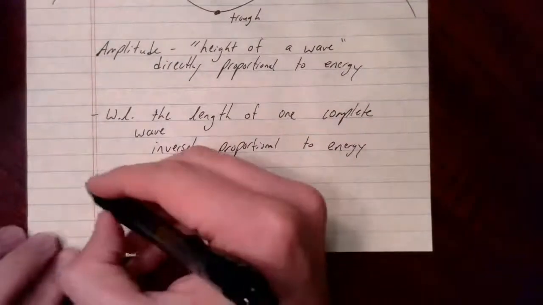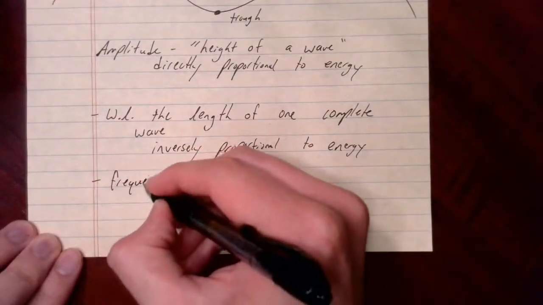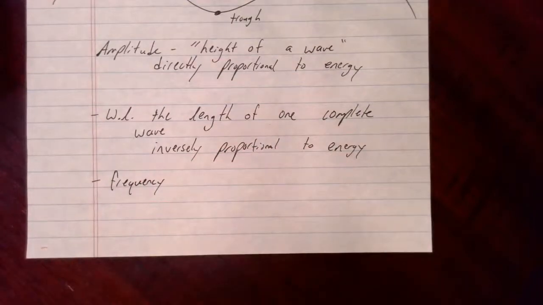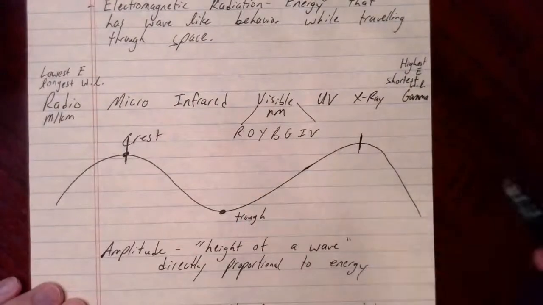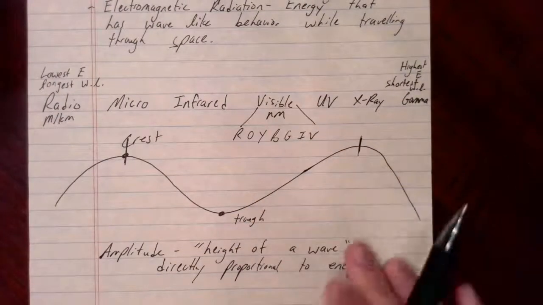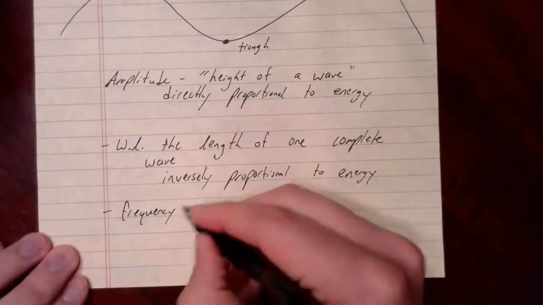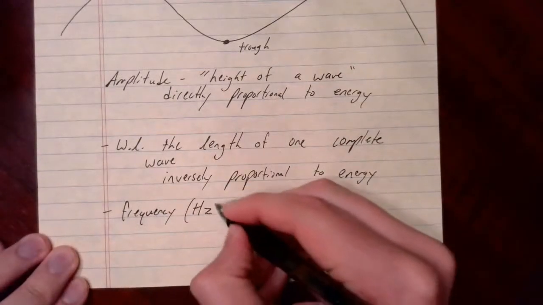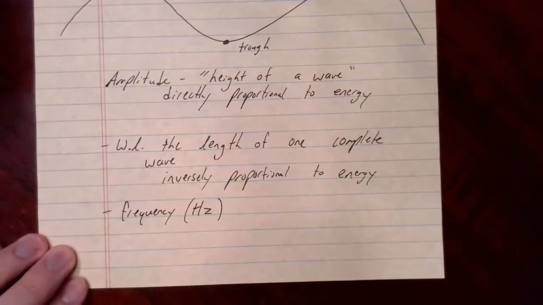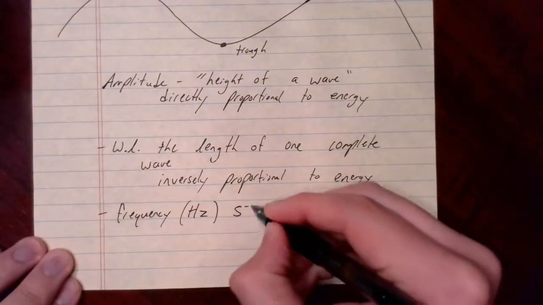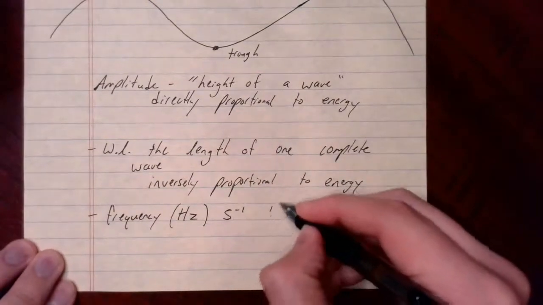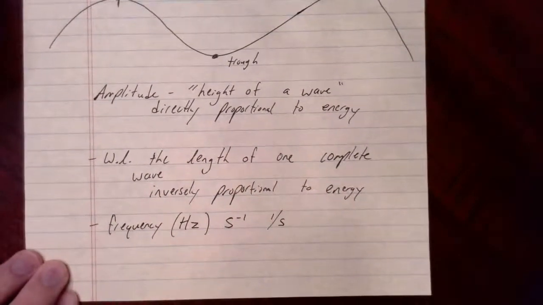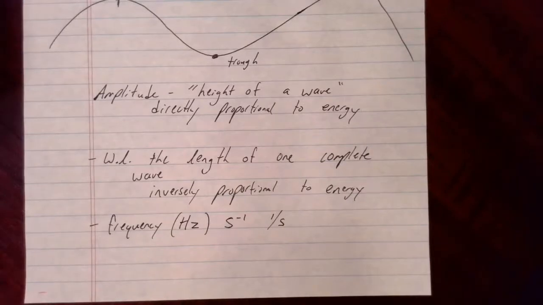Okay, so another term that we'll use to describe waves is frequency. So frequency is exactly what you think it would be. It is how frequently the wave occurs. So how often do we have a crest and a crest, or how often do we see two troughs together? So frequency we measure in a unit called hertz, and that's abbreviated Hz. So all hertz corresponds to is an inverse second. Okay, so that is 1 over second. So you could read that as per second. So frequency can be thought of as waves per second. It's another way to say that.